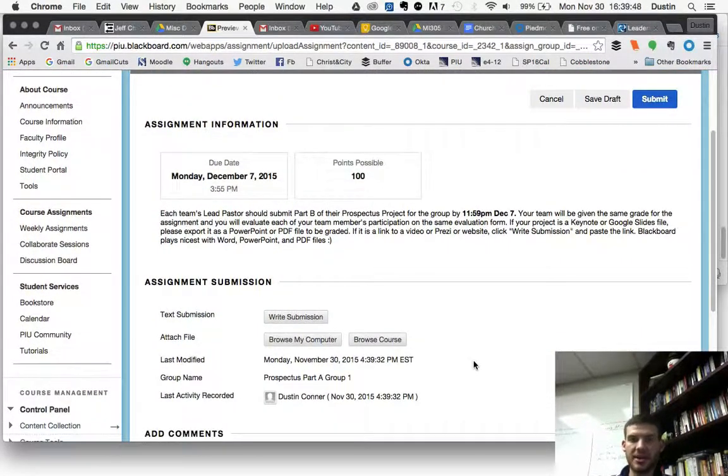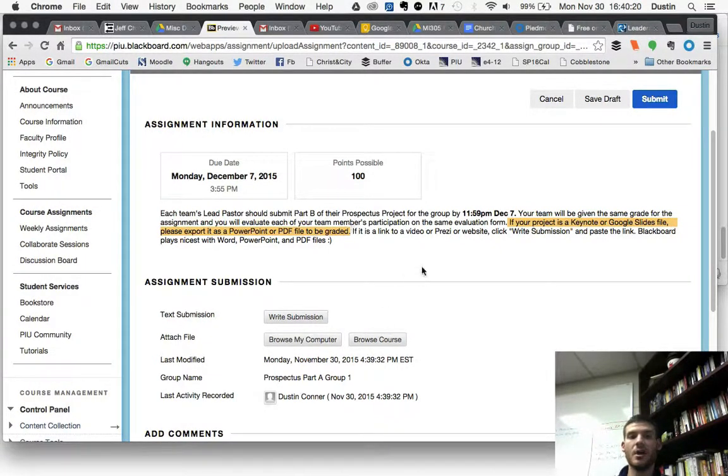It says each team lead pastor will submit it for the team by next Monday. You'll be given the same grade, and you'll evaluate on that Google form for both Part A and Part B. Note here, if your project is a Keynote or Google Slides file, then please export it as a PowerPoint or PDF in order to be graded. Blackboard plays nicest with Word, PowerPoint, PDF, not so much with Keynote and Google Slides since it's a link. So this makes it easier for me to grade if you'll just upload it as a PDF.